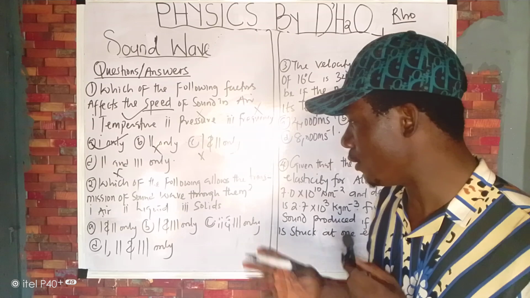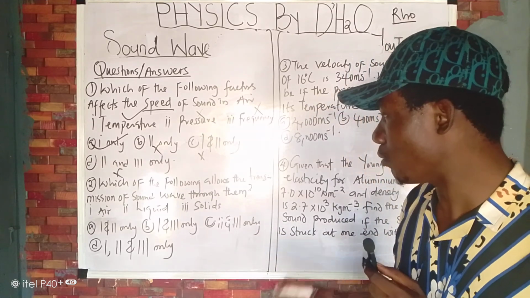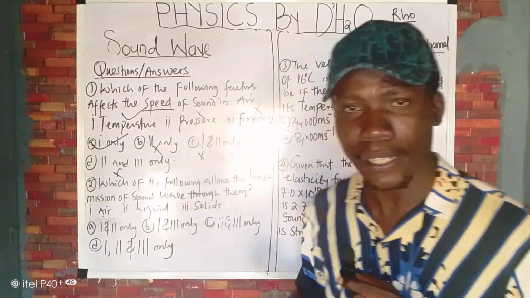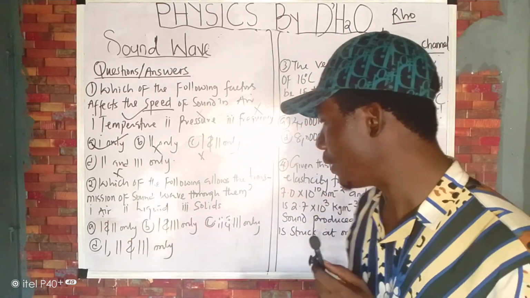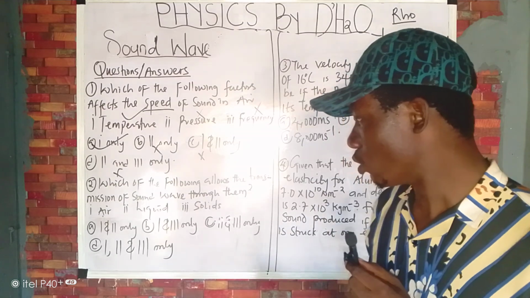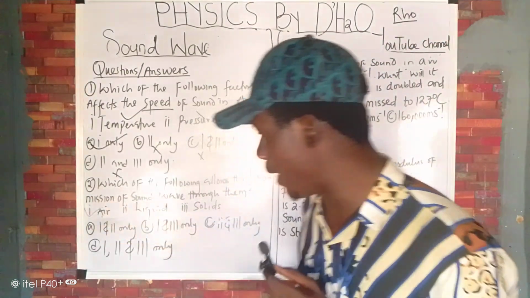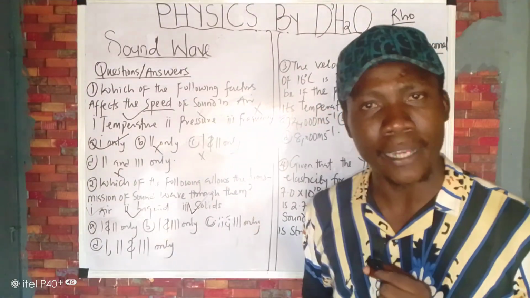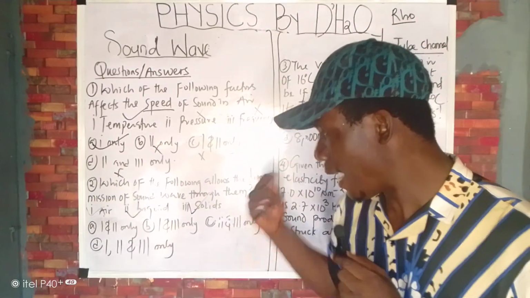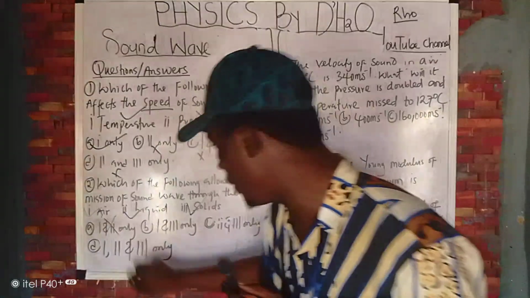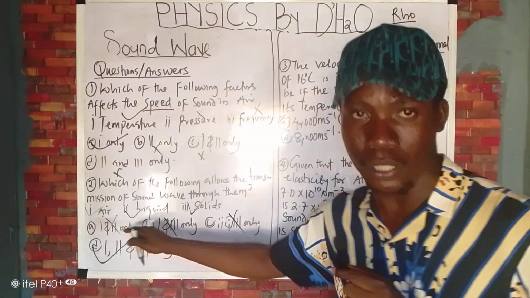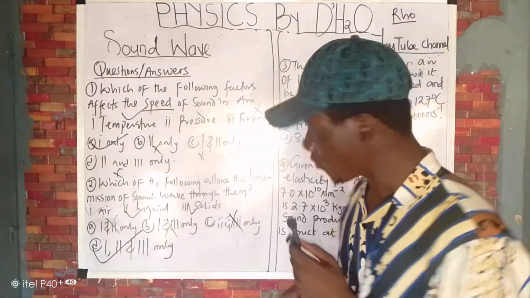They said which of the following allows the transmission of sound wave through them? They gave us air. Air is a state of matter called gas. They gave us liquid. They gave us solid. So I think it can travel through air, it can travel through liquid and through what? Solid. So remember if you go I, and I only. So the answer is not A, it's not B, it is not C. The answer is what? D. It is D that satisfies the factors.